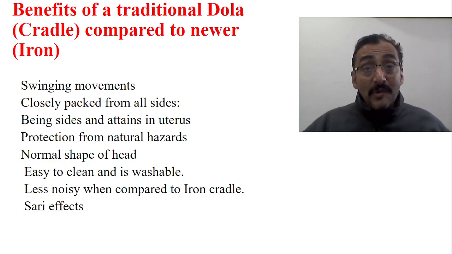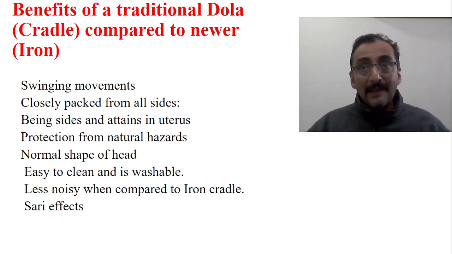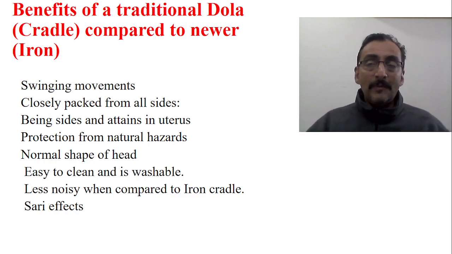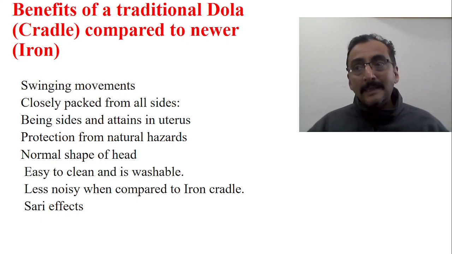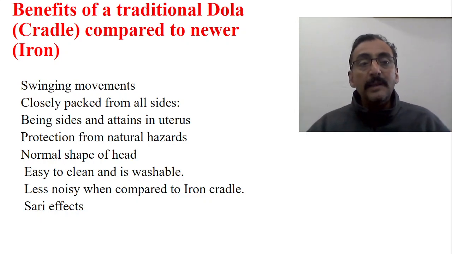Swinging movements are greater in the traditional cloth doli compared to the iron or metallic one. In the metallic one, what happens? There will be more sound, and the swinging movements are actually restricted. Here you can increase the swinging movement to whatever extent you want. So number one is that swinging movements will be greater.